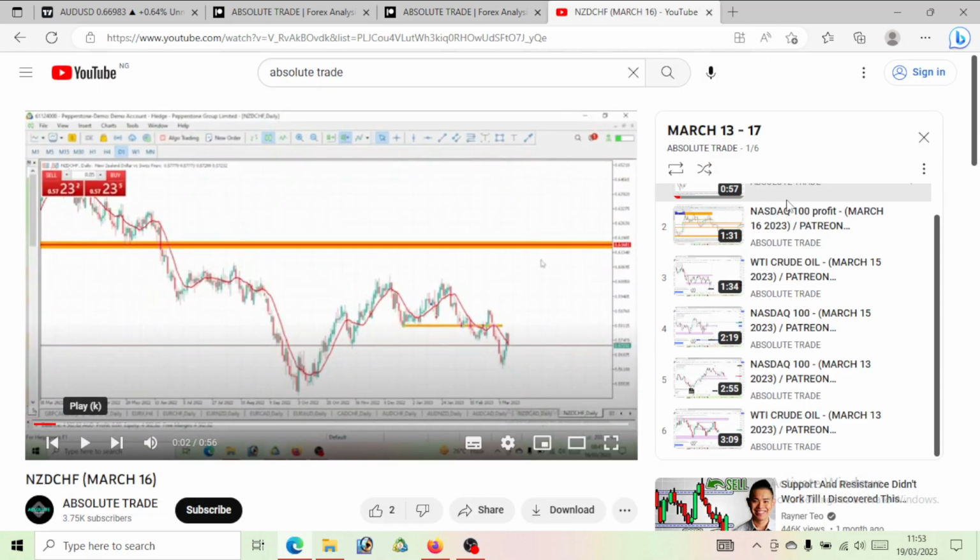Now, see a couple of trades we actually took last week. You can see it's March 13 to 17. There are about 6 trades you can find there. About 4 of these trades are actually profits. We actually made a good amount of profit. Though, do we have a loss? Yes, we had a loss. That's one thing about forex. You can't always have a win, but you have a loss. But the thing is that your loss needs to be minimal. You need to have a small loss. So we got a good amount of profits here, and had a little bit of a loss on this.